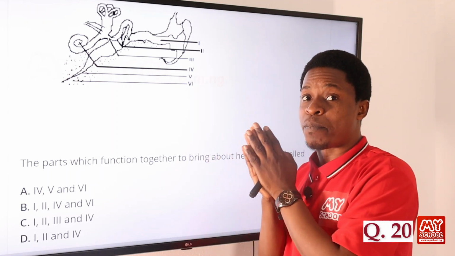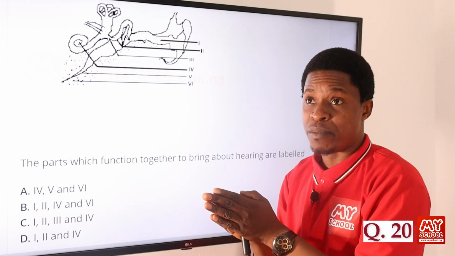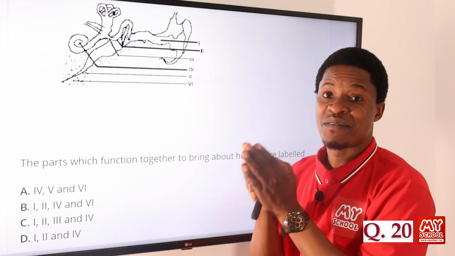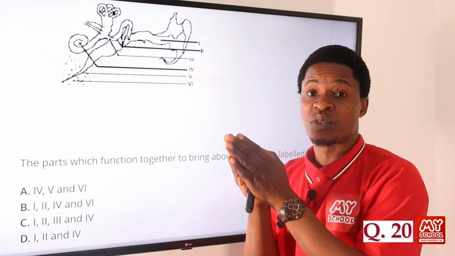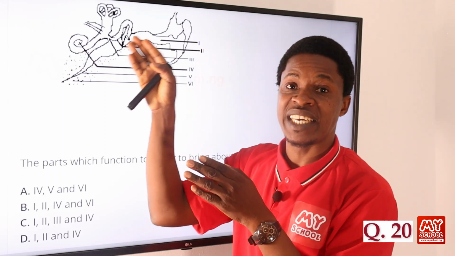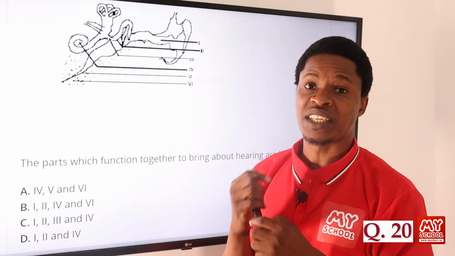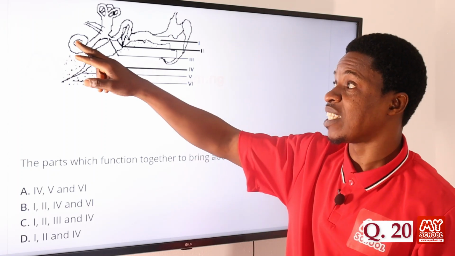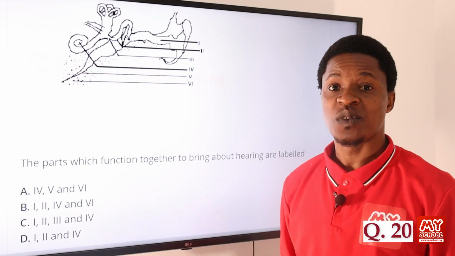So it moves from the outer part to the ear canal, then to the middle part of the ear, where we have the three tiny bones, the incus, the stapes, the malleus, and then to the inner part, where we have the cochlea, which eventually sends the signal through the auditory nerve to the brain, where it can be interpreted.